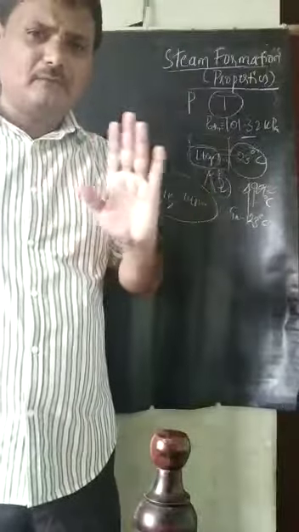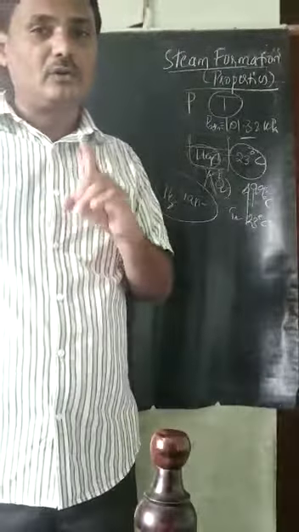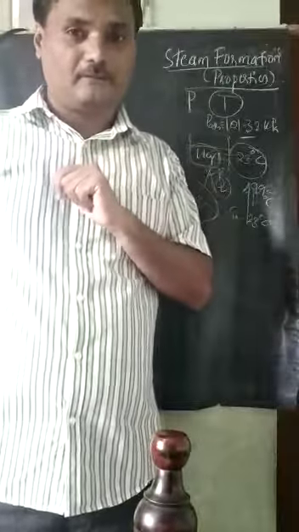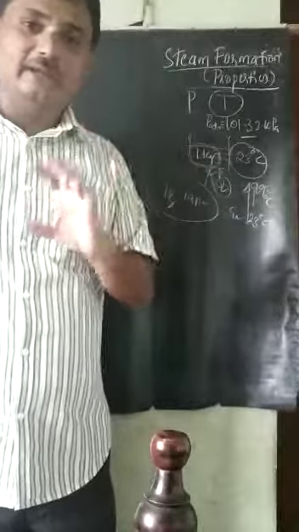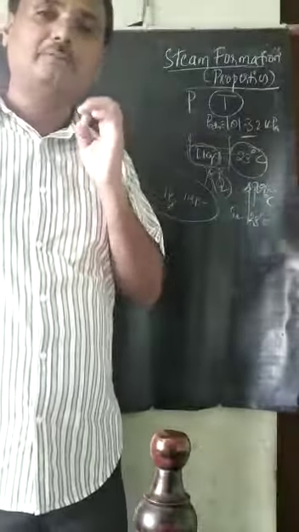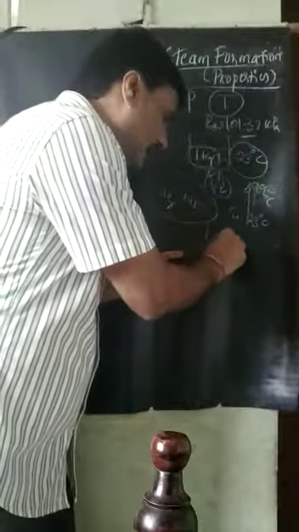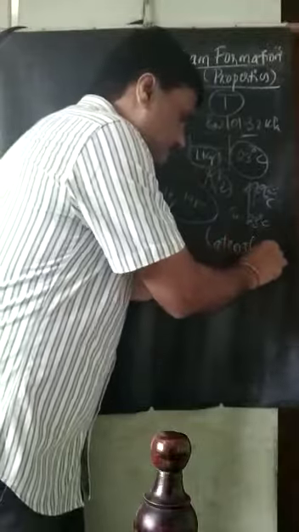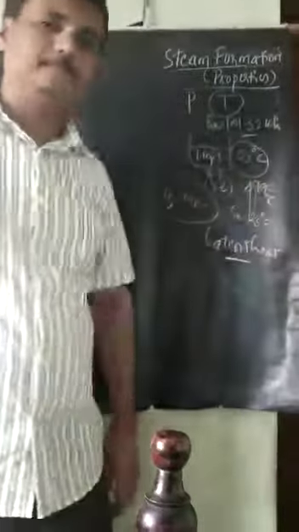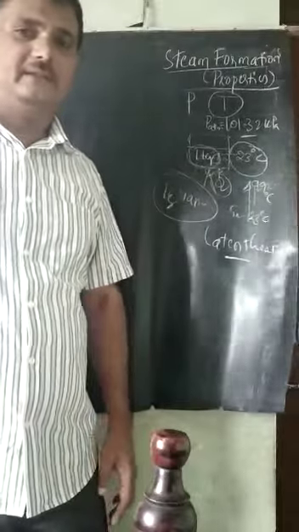That heat which is used to convert the phase from liquid to vapor is called the latent heat. Very important.